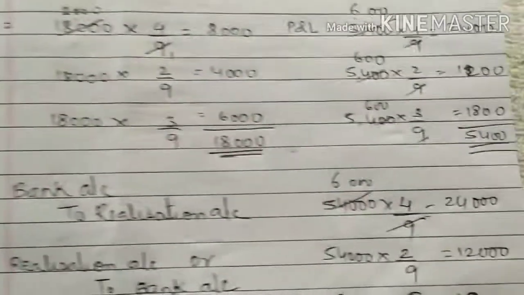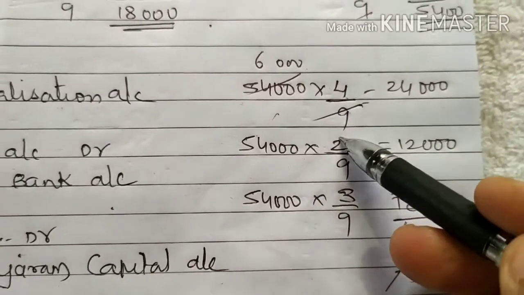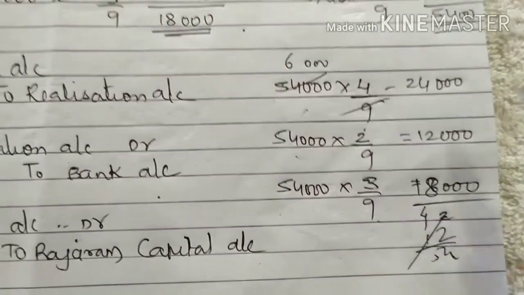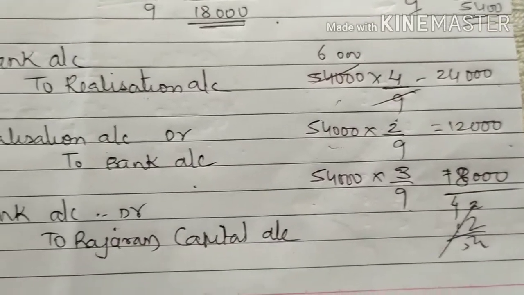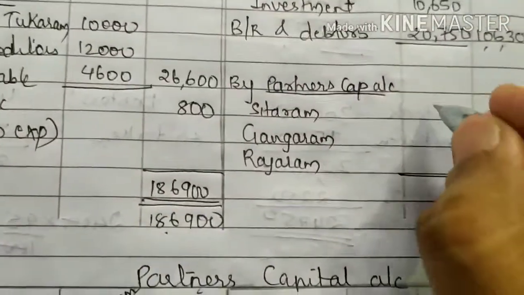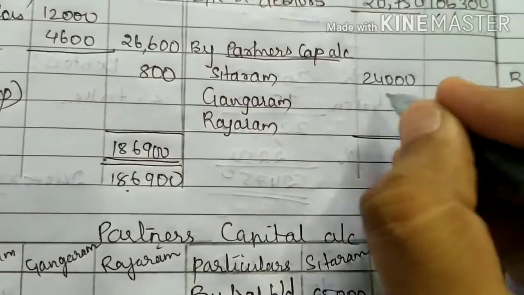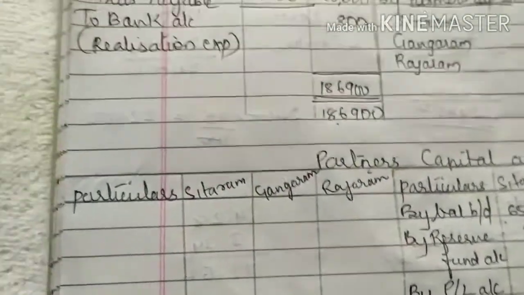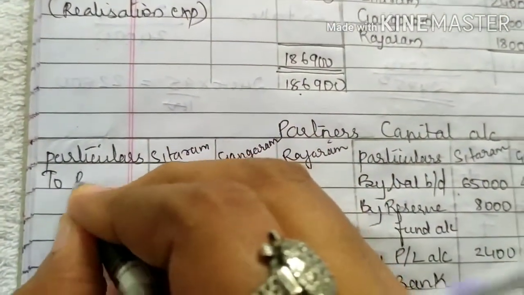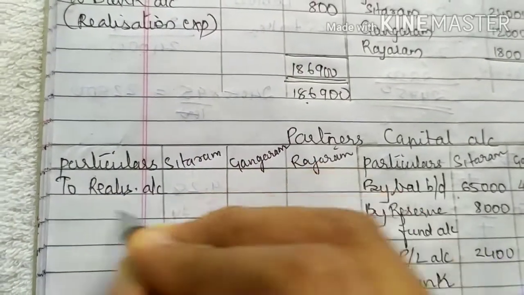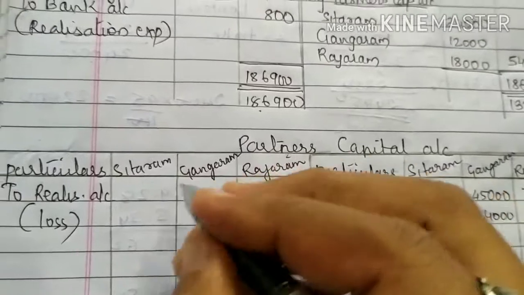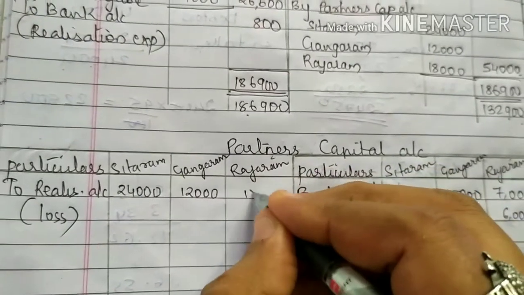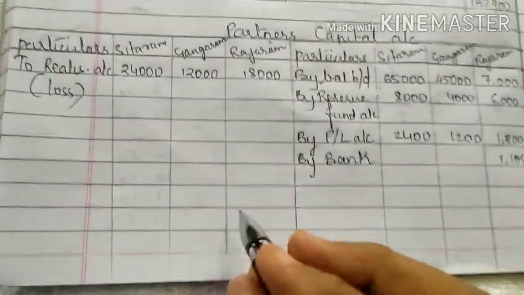On distributing in this way, 54,000 into 4 upon 9, 54,000 into 2 upon 9, 54,000 into 3 upon 9, you will be getting 24,000, 12,000 and 18,000. So I'll be writing here 24,000, 12,000, 18,000. And the second effect, in partners capital account debit side, you write here realization account. In bracket you write loss. It is 24,000, 12,000 and 18,000.